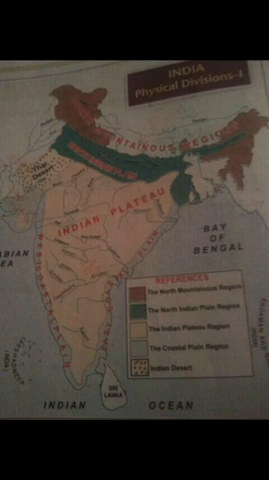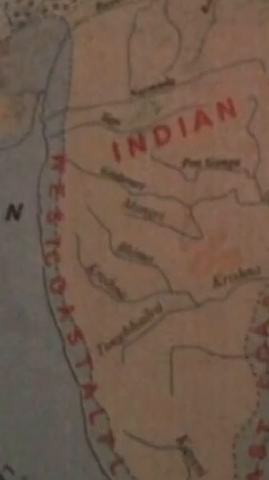The western and eastern coastal plains lie to the west and east of the Indian peninsula. What is the meaning of peninsula? Peninsula means an area which is surrounded by water from only three sides. Okay, and the western coastal plains are narrow, but the eastern coastal plains are broader. Many rivers like Mahanadi and Kaveri drain into the Bay of Bengal. Look at the coastal plains. Look at here. These are the western coastal plain, west of India, and these are called eastern coastal plain.